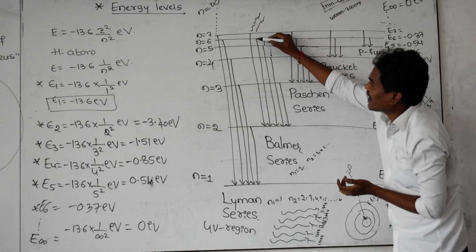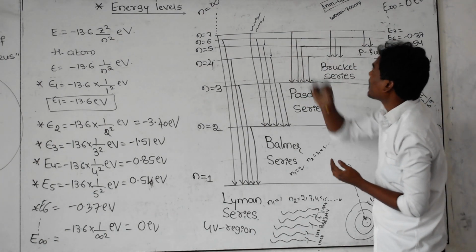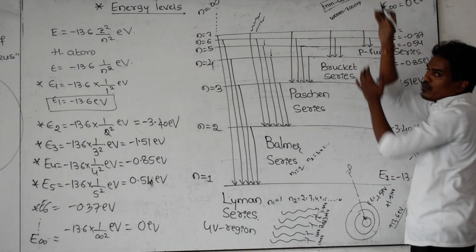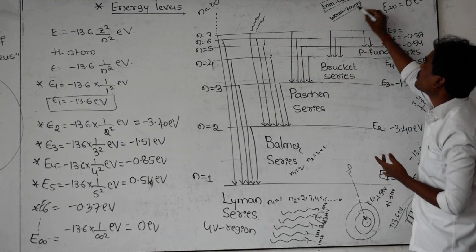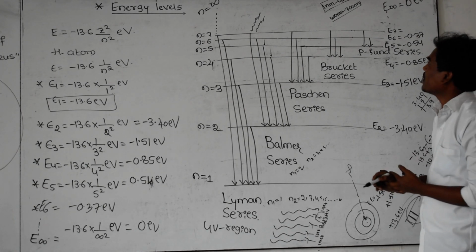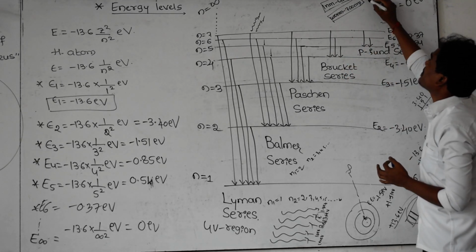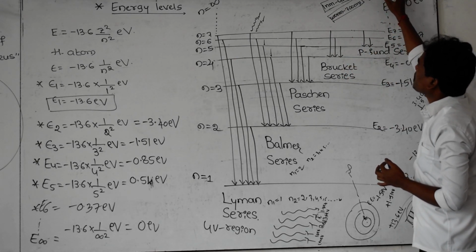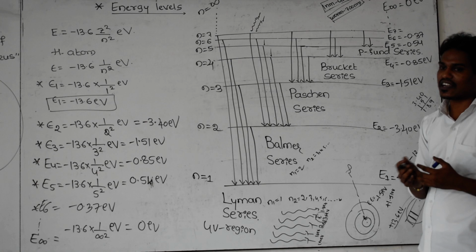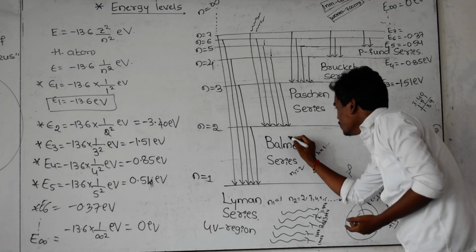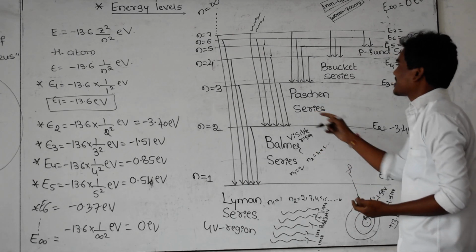Whenever the electron takes the transition from 6th to second, it is emitting radiation. If you calculate the wavelength of this spectral line, you get the answer in between these two values. For all the spectral lines, the answer lies between 400 nanometer to 700 nanometer. Which electromagnetic wave has this range? That is the visible region. Visible means white light. That's why the Balmer series belongs to the visible region.